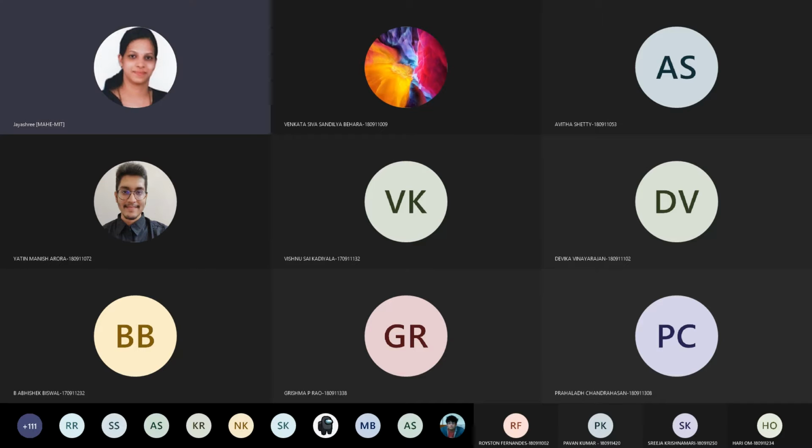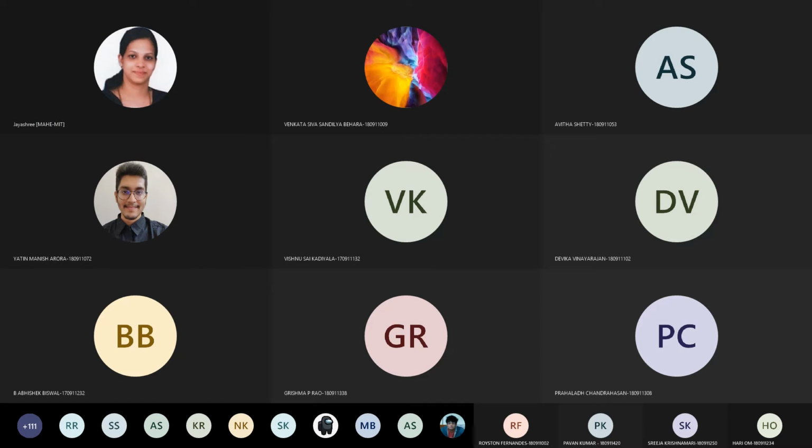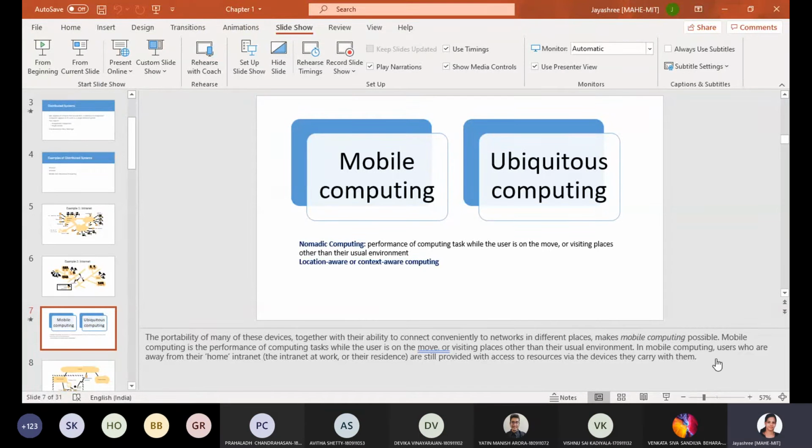What is mobile computing? See, the moment I call the attendance, if I see your message, then you will be present. So if it is a late reply, I'm making sure you will not get attendance. Srimedha, am I audible? Srimedha?